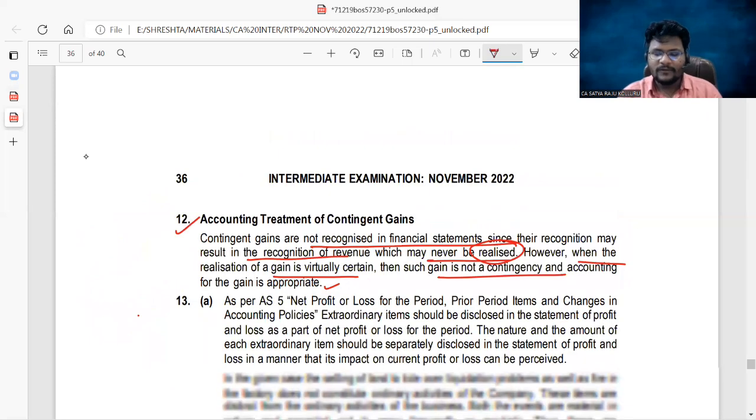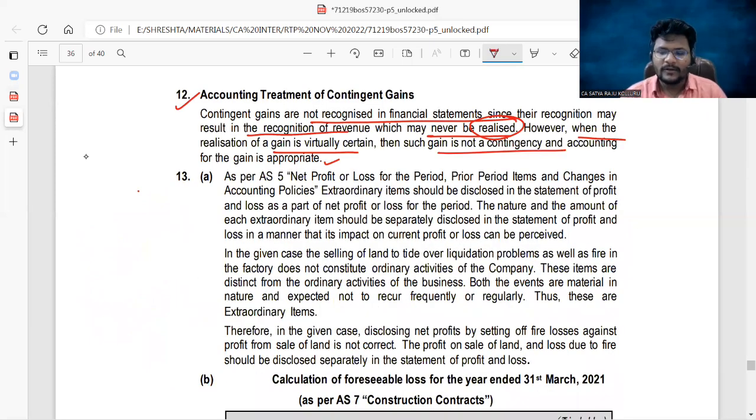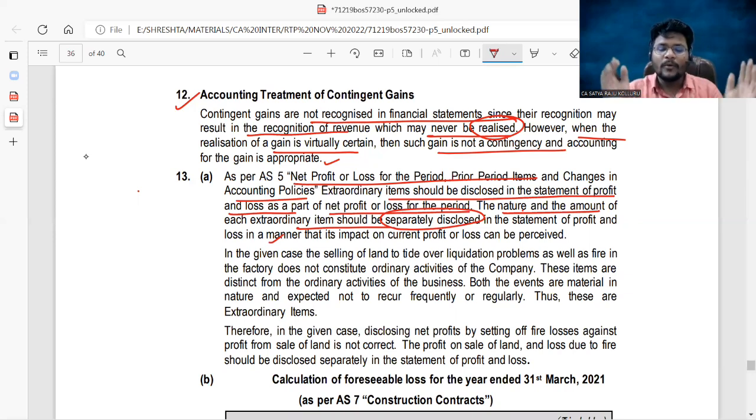So what is the essence of this? We can cross check through the RTP answer. Please check all of you. AS 5, net profit or loss for the period, prior period items and changes in accounting policies. Extraordinary items should be disclosed in the statement of profit and loss as part of P&L. The nature and the amount of each extraordinary item should be separately disclosed from the ordinary in the statement of P&L. Separately means they need to be separated from ordinary, and they need to disclose the gross amount without making set off with the other extraordinary activities as well.